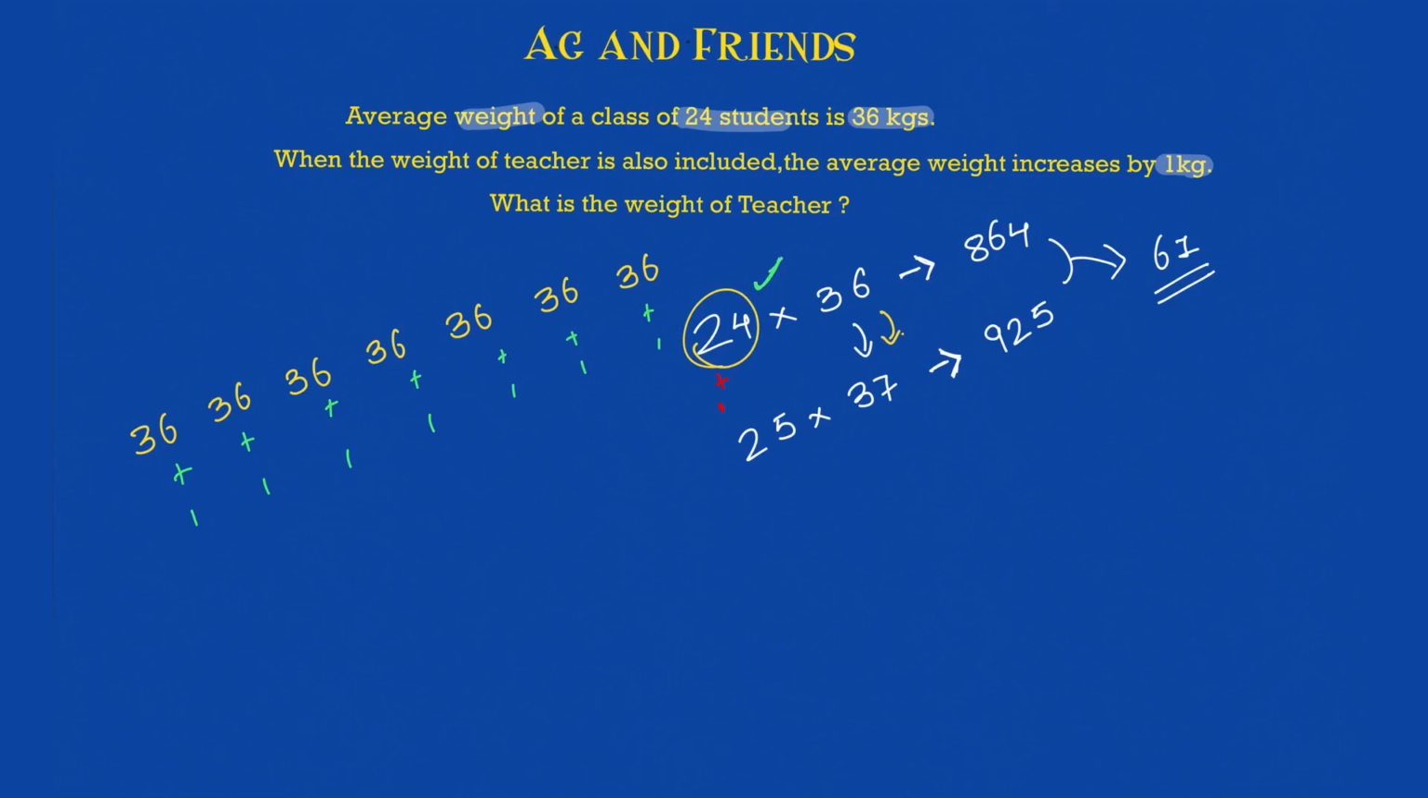Such that 36 became 37 for all. So 24 kg extra is what the teacher gave to the rest of the students to make their average go from 36 to 37. So 24 extra weight that the teacher came up with, and the teacher has to maintain the new average of 37, right? This is the new average of 37. So that's it. 37 plus 24 will be the weight of the teacher, and that comes out to be 61. I get the same answer. Okay, that's how ideally you are supposed to solve this.